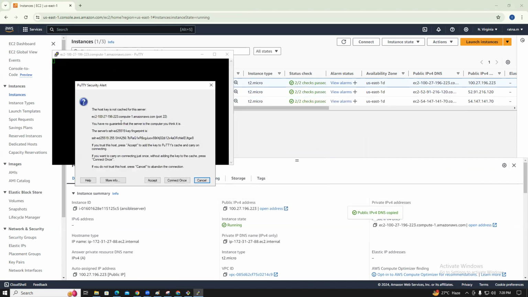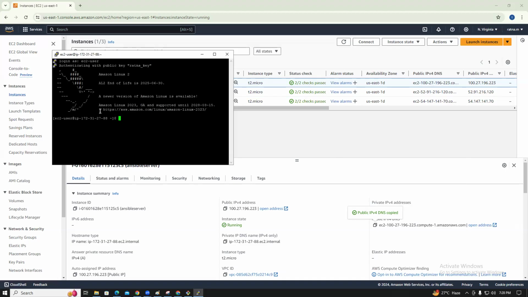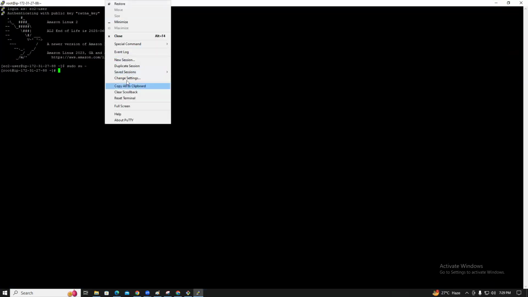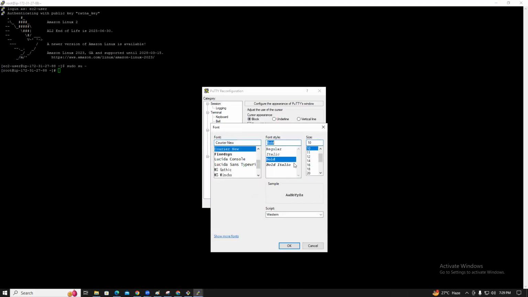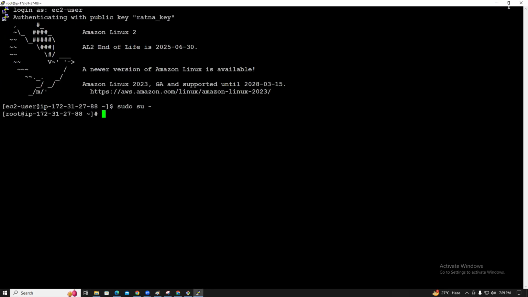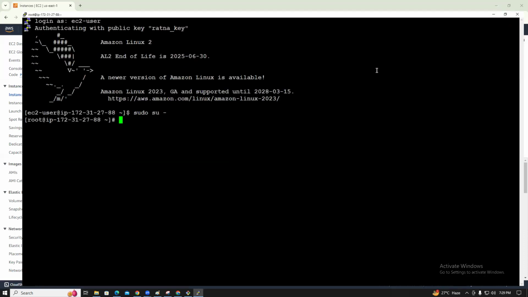Open, accept, EC2 user. Sudo su, guys. Okay. So I want to change the settings, appearance, change settings, bold, 18. Okay. Apply. Guys, understood? So this is the one server. I will tell you later.